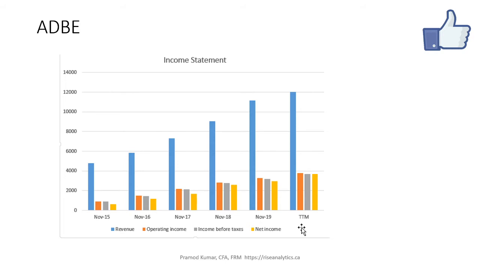Consistency is the key. It seems like they pick one area of the business and they're leaning into that area. That's the key here. They stick to one, rather than, although it's not a direct comparison, the last video I did on Square, which is a very hyped company, but they're all over the place. So stick to your core business and excel at it, and then once you excel, go somewhere else. That's my philosophy. Here I see that, but on the other video I didn't. And the financials so far look very good and very clean as well.